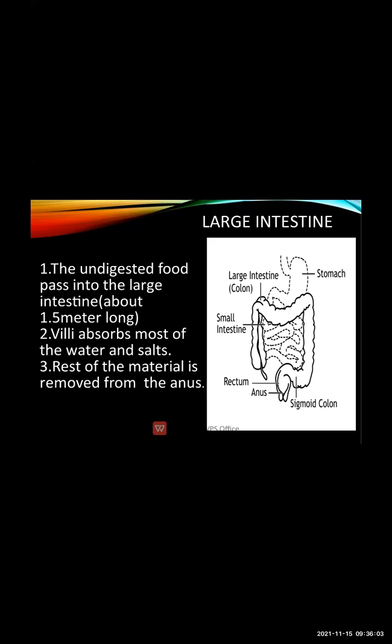So in the large intestine you are supposed to know that whatever food is not digested, which is undigested, is passed into the large intestine, which is 1.5 meter long, and this is removed with the help of the anus.